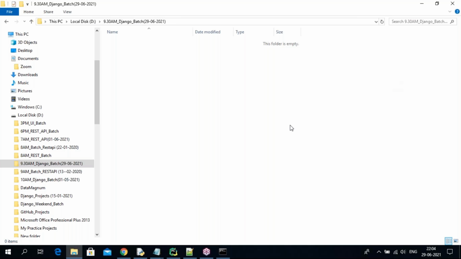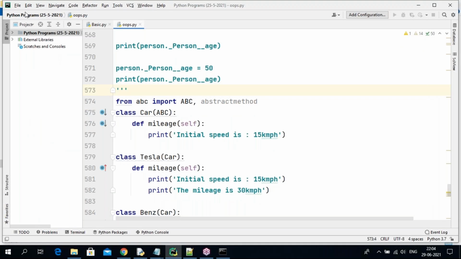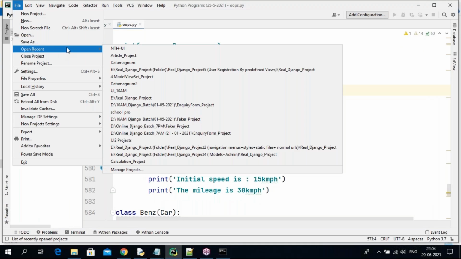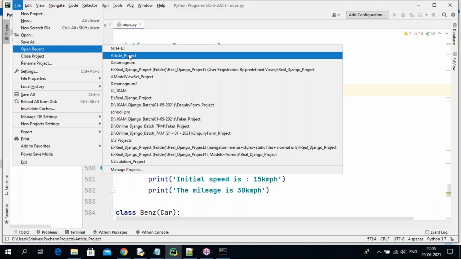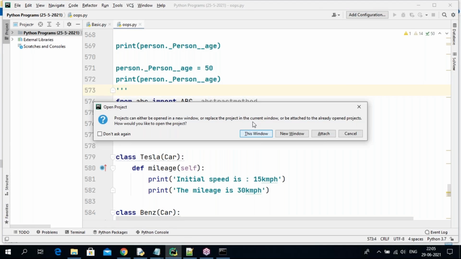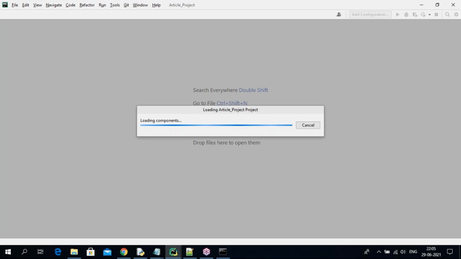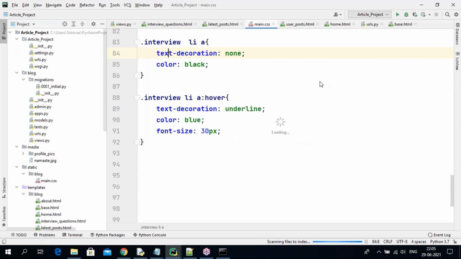Front end UI, HTML, CSS, Bootstrap, I'll cover, guys. But what is required for our Django development, front end related, that I'm going to take care. For example, some applications you can take. This is all your senior batch only I developed. For example, one article project, this was just 1 week back completed, before starting our batch. So here, these all are UI coding only.